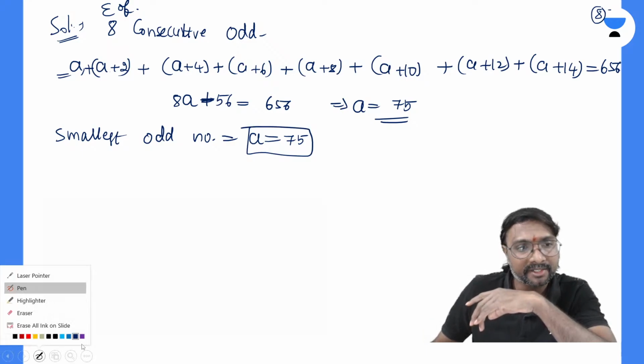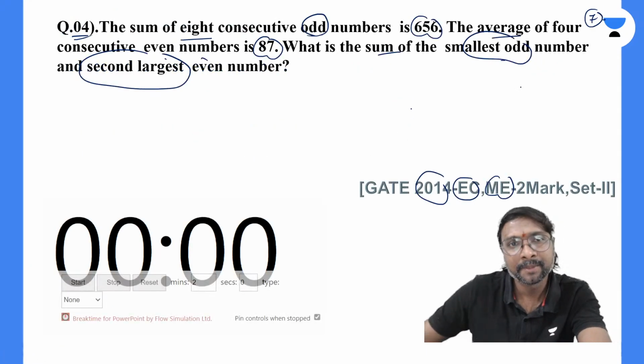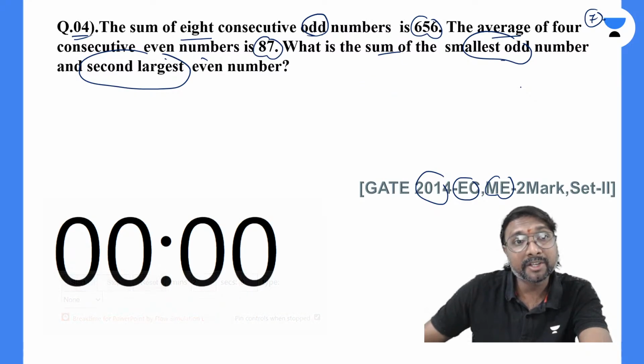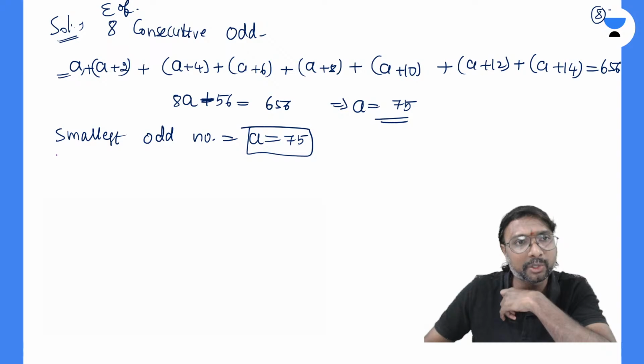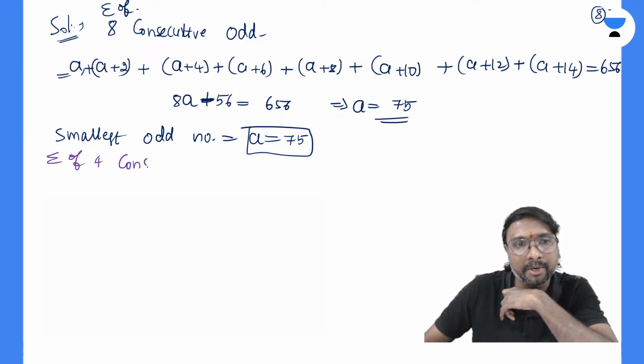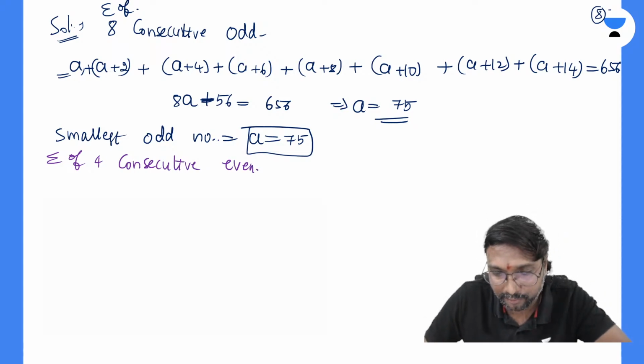And what is the next part of the question? The average of 4 consecutive even numbers is 87. What is the sum of these 4 consecutive numbers?